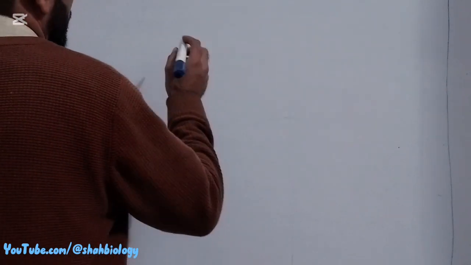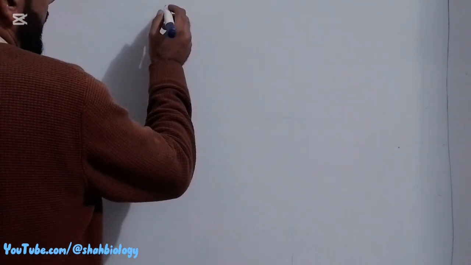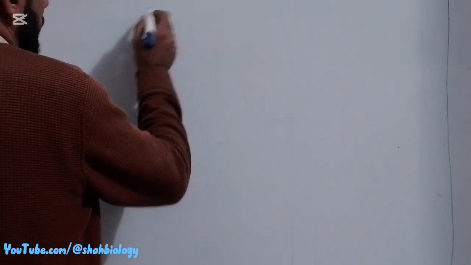We define that organic compounds are those compounds which are composed of hydrocarbons and their derivatives. So we discussed hydrocarbons. Now I am focusing on its derivatives.